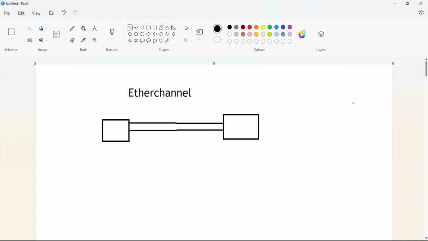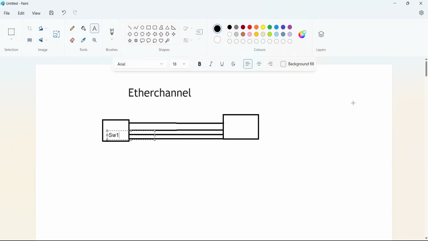Here you have multiple physical links, like this is Switch 1 and Switch 2. In between, we are using trunk ports and they carry the multiple VLAN information.